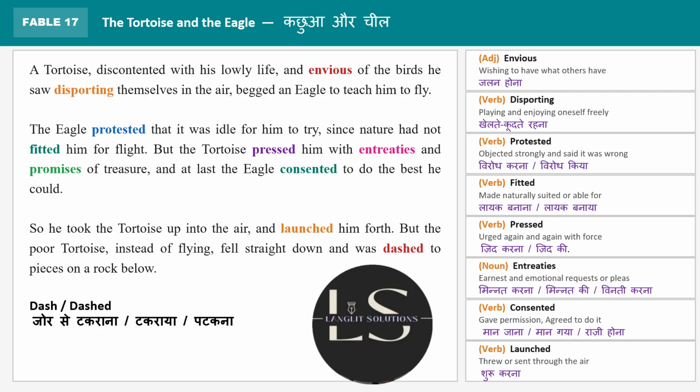The name of the fable is The Tortoise and the Eagle. So, what is a tortoise? A tortoise is more like a turtle that we call kachua in Hindi. The difference between tortoise and turtle is that a tortoise can survive even on land, whereas a turtle can only survive under or in water. And eagle is something that we call chil in Hindi.